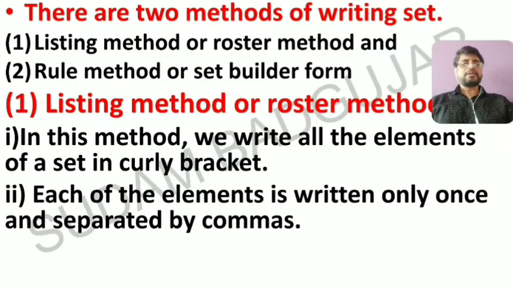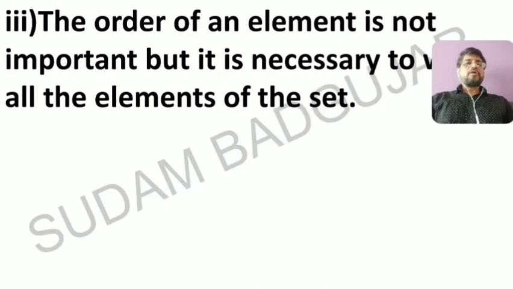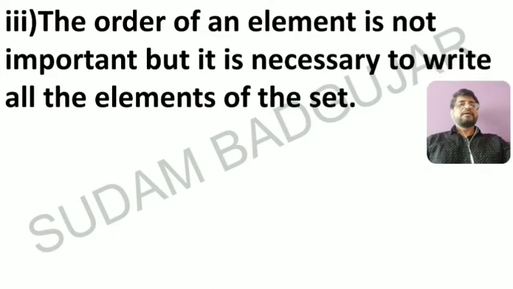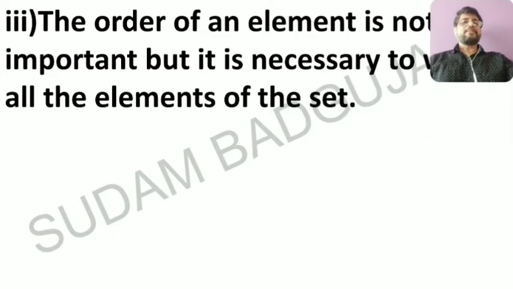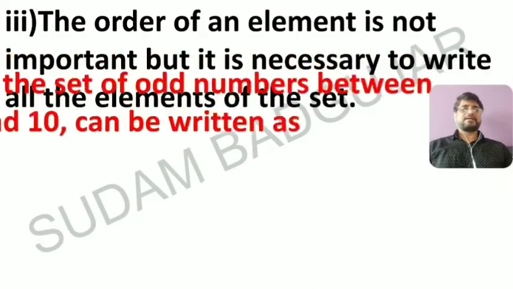Now rule number three: the order of the elements is not important, but it is necessary to write all elements of the set.